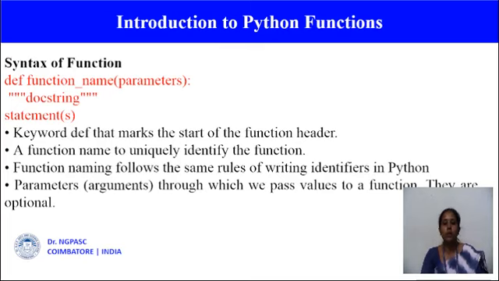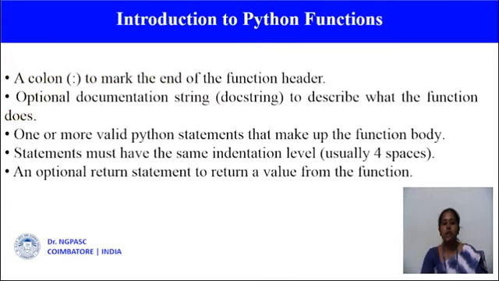This is optional. This is a compound statement, so it should end with a colon, followed by the function body, a set of statements. These statements must have the same indentation level, usually 4 spaces. The function definition can have an optional return statement to return a value from the function.